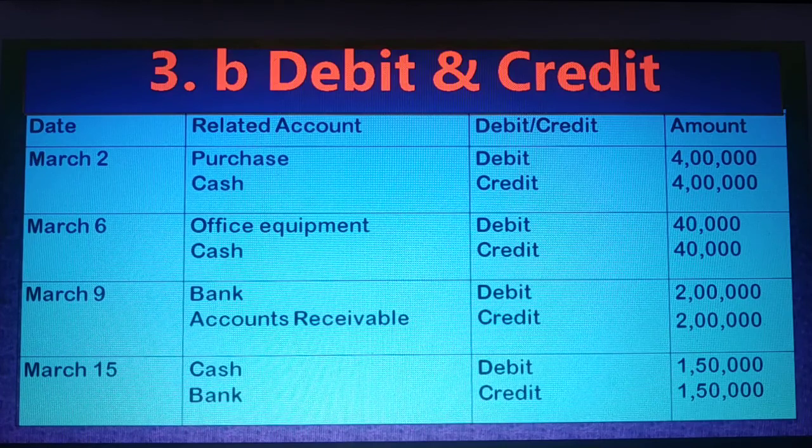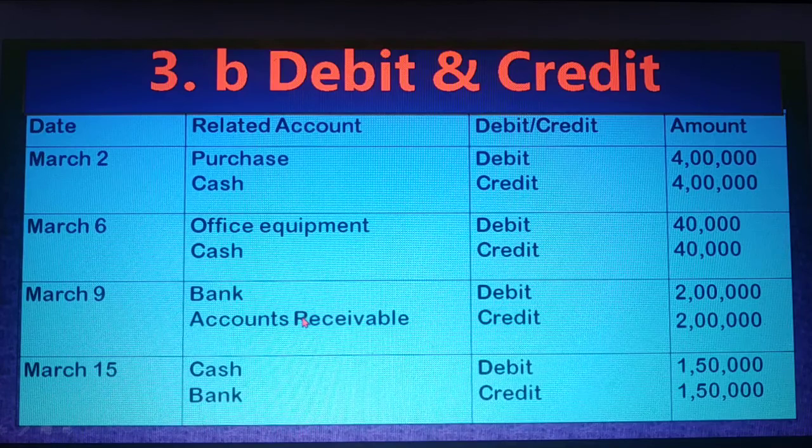The formula is, if an asset increases, it is debit, and if an asset decreases, it is credit. So you buy an asset, you have to pay money. That's why your cash decreases, so it is credit, and your office equipment asset increases, it is debit.